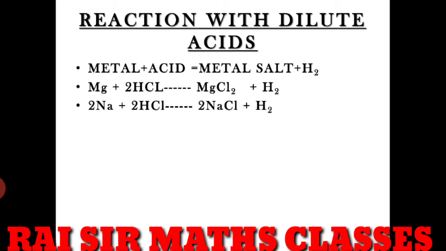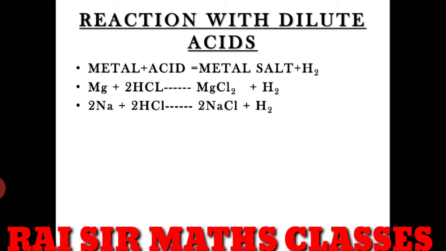Means the metal in the reactant side will become the salt's element, and hydrogen gas is evolved. Let's see the example. When magnesium reacts with hydrochloric acid, it will give magnesium chloride plus hydrogen gas.